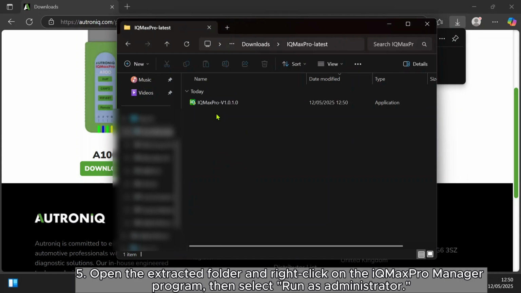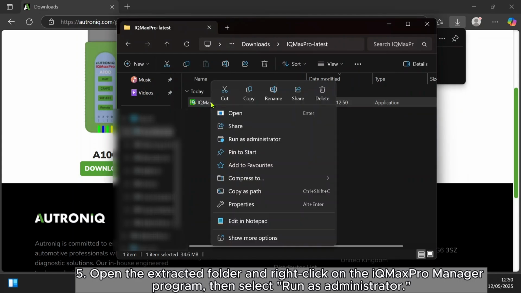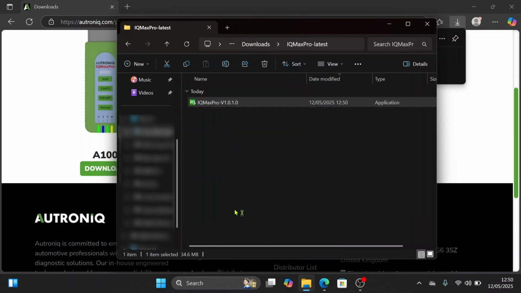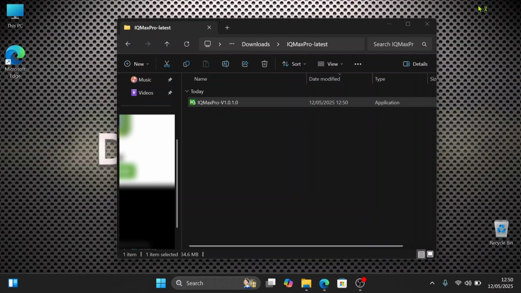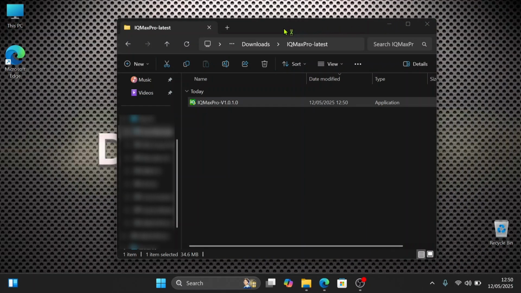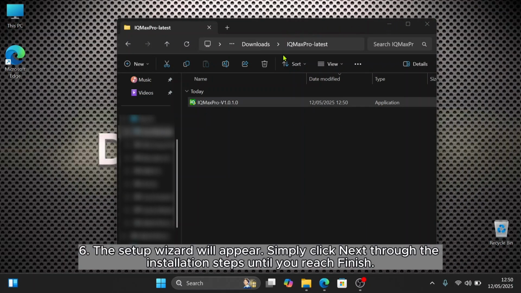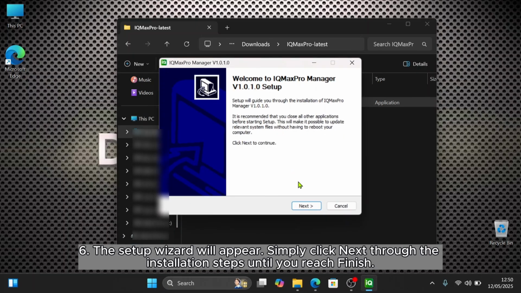5. Open the extracted folder and right-click on the iQMaxPro Manager program, then select Run as Administrator. 6. The setup wizard will appear. Simply click Next through the installation steps until you reach Finish.